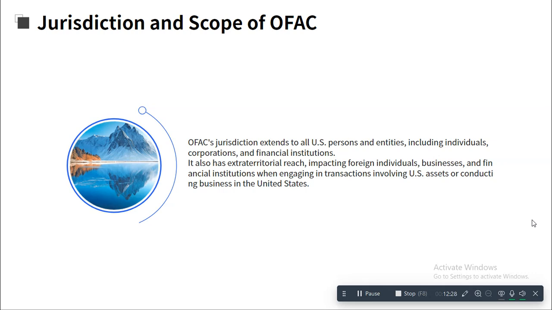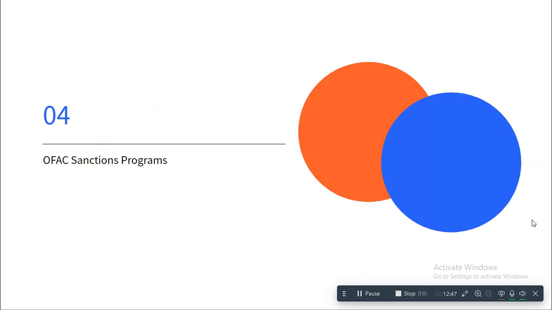So what does this mean? That OFAC not only extends over the USA and its citizens, but also has reach to foreign individuals who have some kind of relation with the USA. So they can go ahead and impose sanctions on them also.